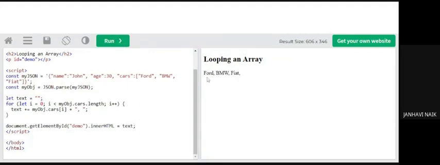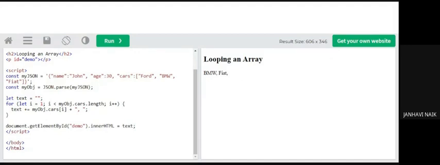So what am I getting? Ford, BMW and Fiat. So car of 0 gets displayed, car of 1 gets displayed, car of 2 gets displayed. Now just imagine if my i value starts with 1. Let us see what output we get. We get only BMW and Fiat. Why? Because car of 0 is Ford. By default, array indexes start with 0, 1 and 2. So it will ignore the first element. 1 is BMW and 2 is Fiat, and those are going to be displayed. So that will work.